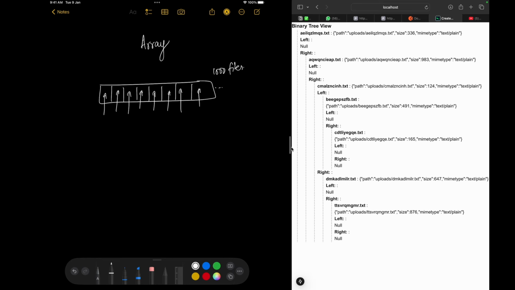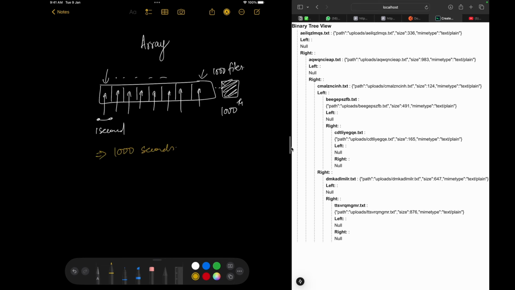Now the file that you are searching, let's say it is present at the end part. So this is the file and it is present at the 1,000th item. If you want to apply a search, if you want to find whether this file is present in your data structure or not, then you have to go through one by one. You will start from here and then you will go till here. Let's say hypothetically, one iteration takes 1 second. So can you tell me how many seconds will it take to find your file? Yes, it is going to take 1,000 seconds.